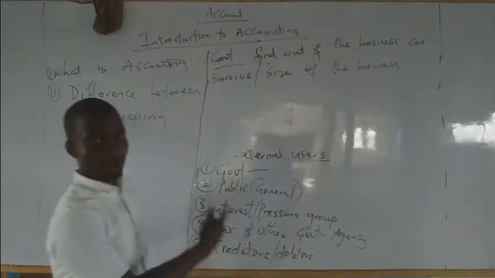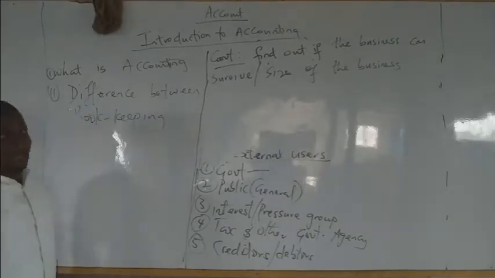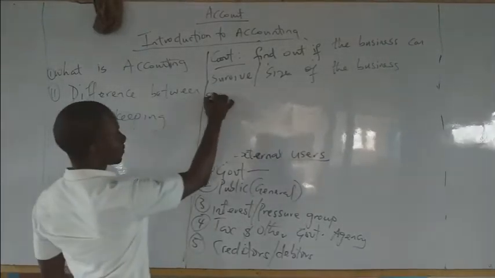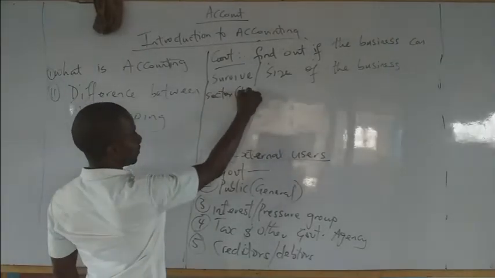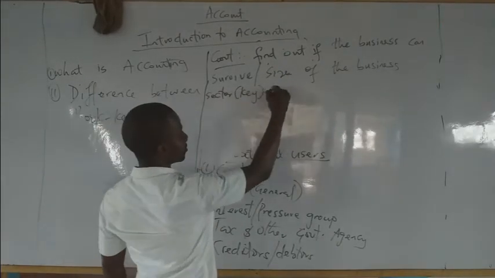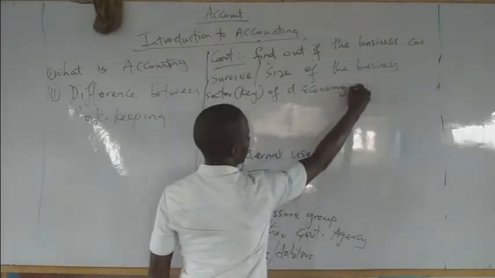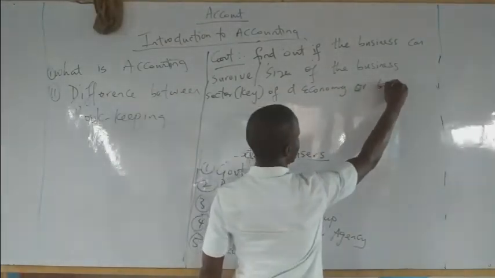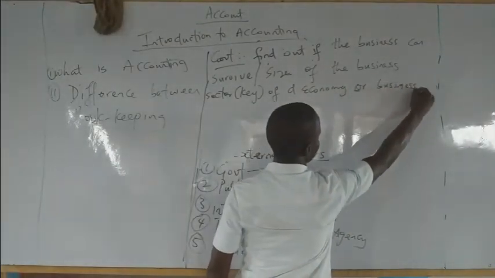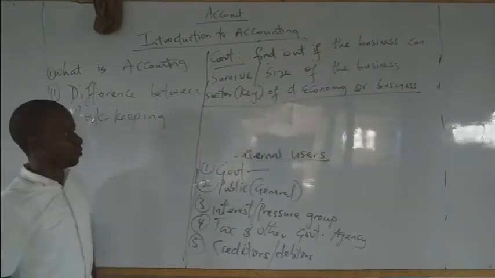Why is government concerned, you may ask? There are some key sectors of the economy or business that the government cannot afford to let down. What do I mean?